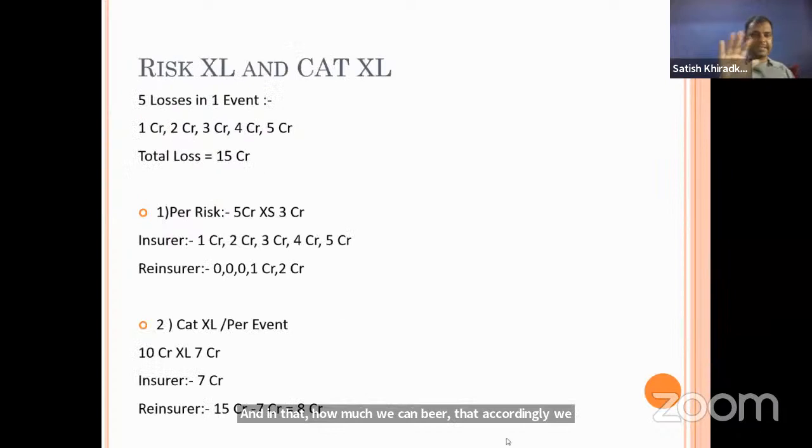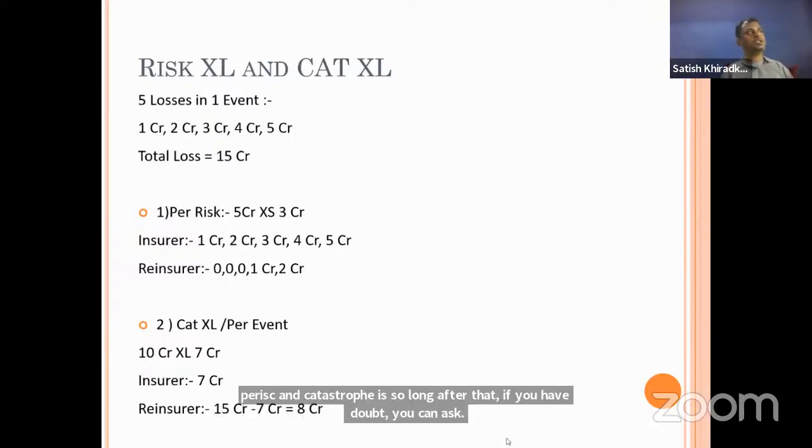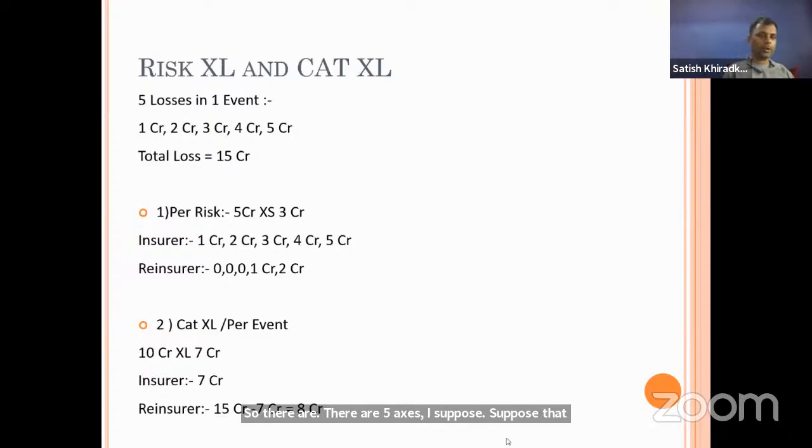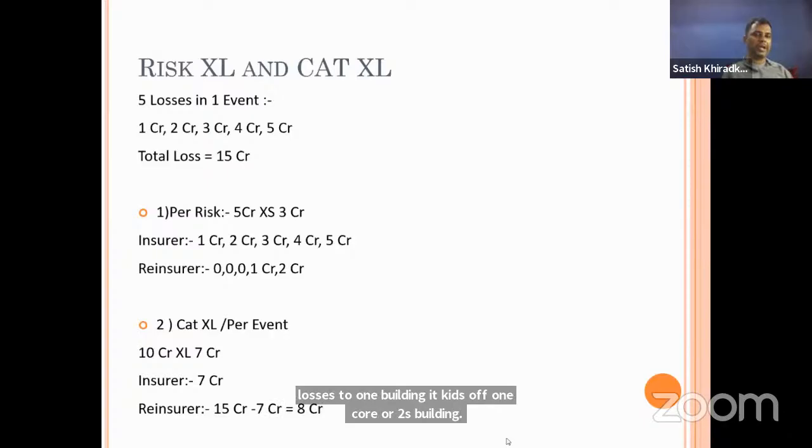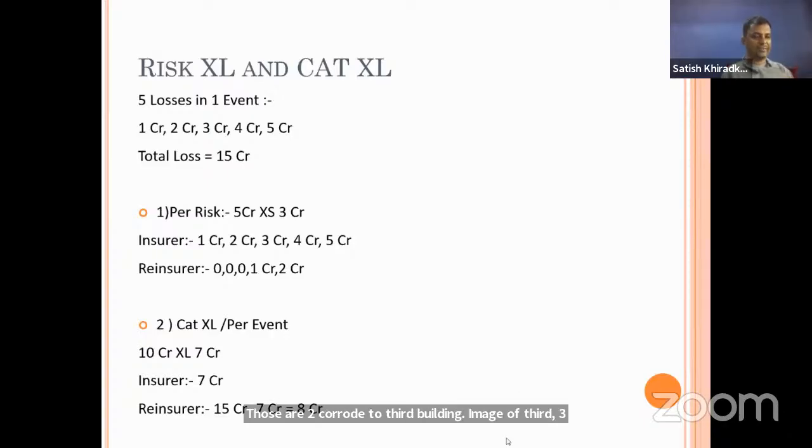Now I have prepared this example to clarify the per risk and catastrophic loss better. After that, if you have doubts, you can ask. So there are 5 losses. Suppose there was an earthquake at a particular location. 5 buildings were there, and in those 5 buildings there were losses. To the first building, it is 1 crore. To the second building, it was 2 crore. To the third building, it was 3 crore. Likewise, the 5 buildings have 5 different losses. Now the total loss is 15 crore.